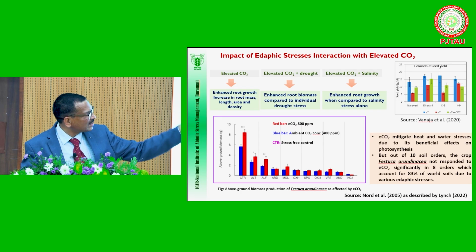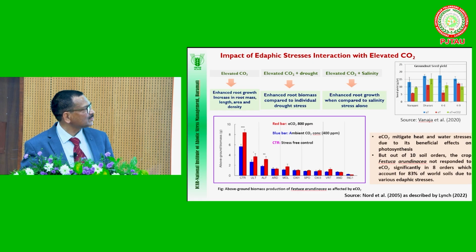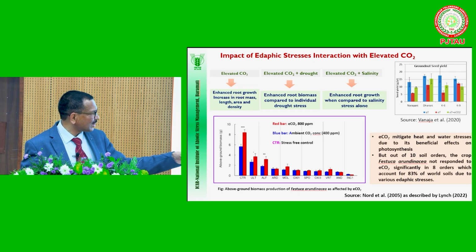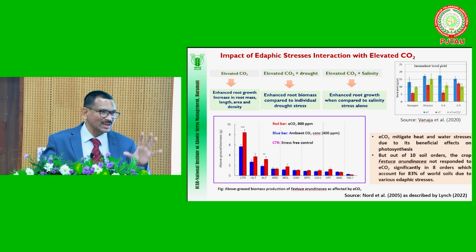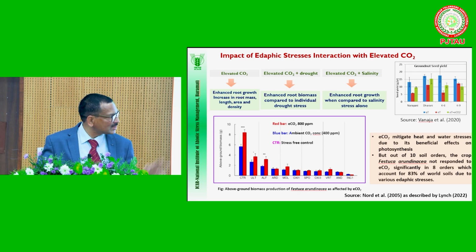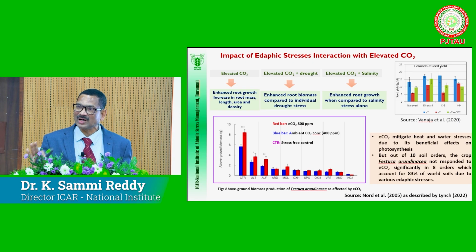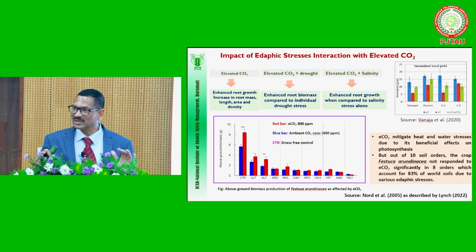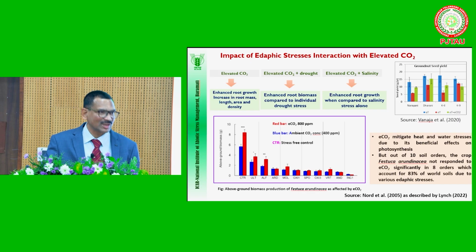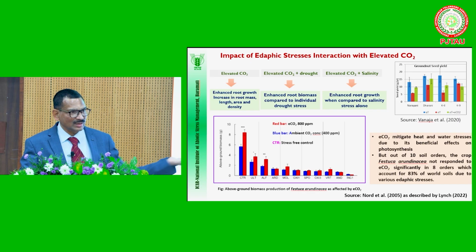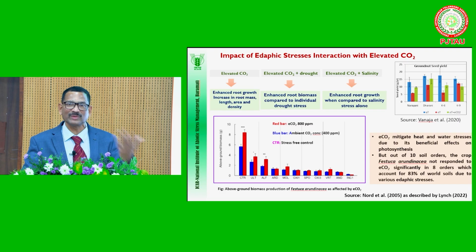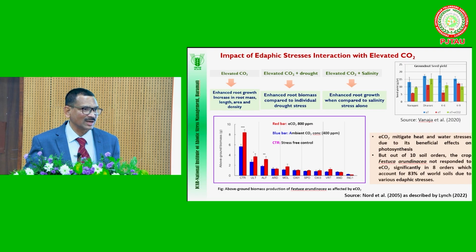After studying this, I have collected this graph on the extent of the benefit of carbon dioxide. They did a very good paper. Anybody interested can read it: Nowak et al. 2005. Out of 10 soil orders, they did a meta-analysis. In only 2 soil orders they found a beneficial effect of carbon dioxide. In the remaining 8 soil orders, which constitute almost 83% of global soils, that beneficial effect is not there. So even though we think elevated carbon dioxide sometimes may help, that benefit is not there in 8 soil orders. Again, that depends upon so many factors: soil type, soil properties, soil edaphic stresses, like that.